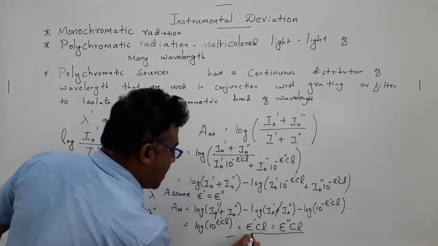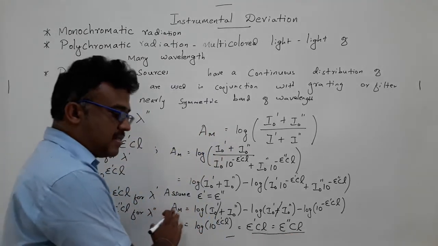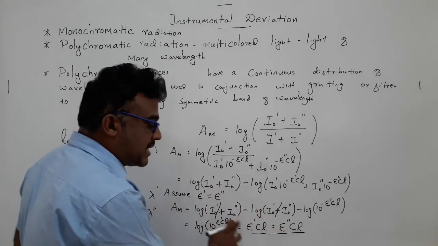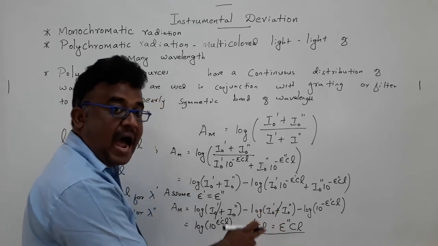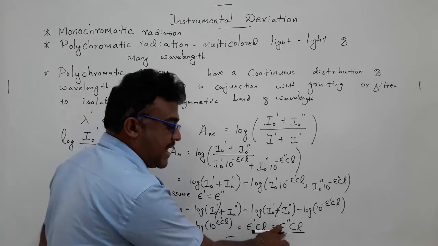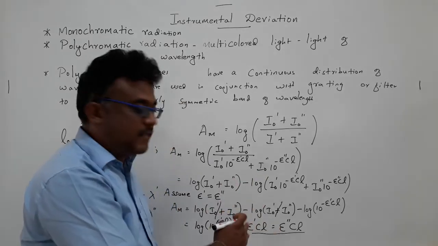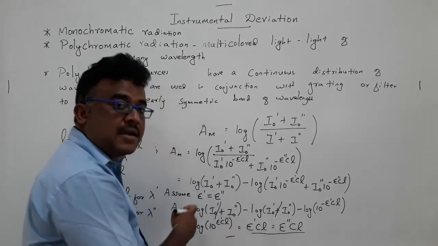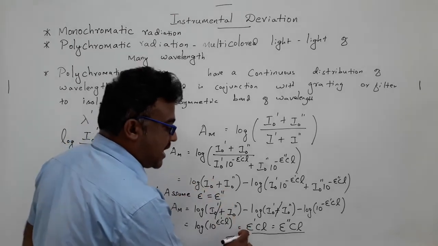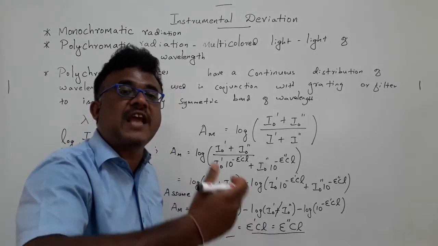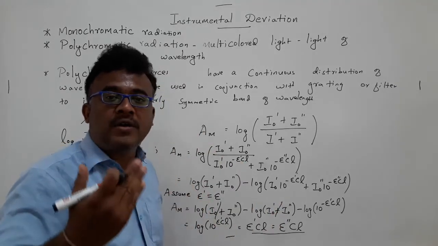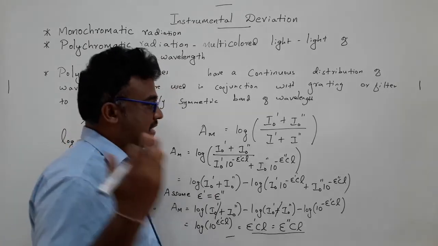So you can see from this equation that even though you have two different wavelengths, absorbance is proportional to epsilon CL, provided the molar absorptivities epsilon prime and epsilon double prime are the same. If these two values are the same, then Beer's law is obeyed. However, if epsilon prime and epsilon double prime differ, then the deviation from Beer's law will be by that much amount.